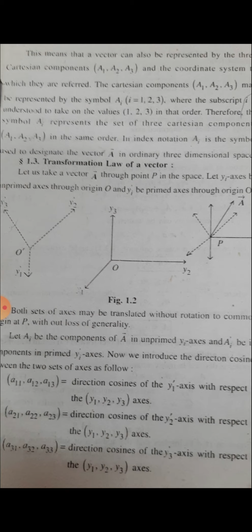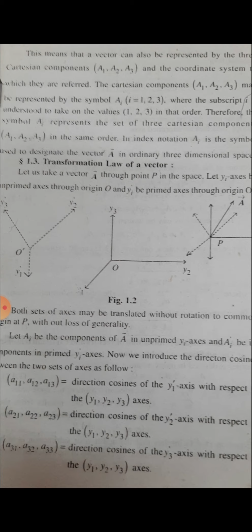Transformation law of a vector. There are given two sets of axes, y1', y2', y3' and y1, y2, y3. Both sets of axes may be translated without rotation to a common origin at P. Let Ai be the component of A in the unprimed y axes and Ai' be the component in the primed y' axes.